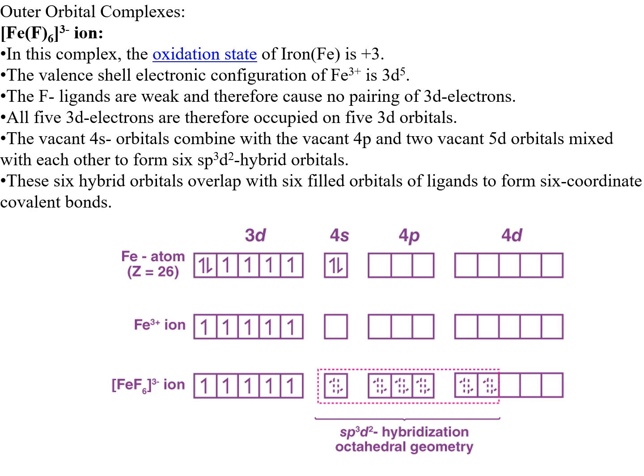This is an outer orbital complex. The oxidation state of the ion is +3. The valence shell electronic configuration is 3d5. The F ligands are weak. There is no pairing of 3d electrons, so all 5 3d electrons occupy the 5 3d orbitals. The vacant 4s orbital combines with the vacant 4p orbitals and 2 vacant 4d orbitals to form 6 sp3d2 hybrid orbitals. The 6 orbitals overlap with the 6 orbitals of the ligands to form the 6 coordinate covalent bonds. So the hybridization is sp3d2 and the geometry is octahedral.